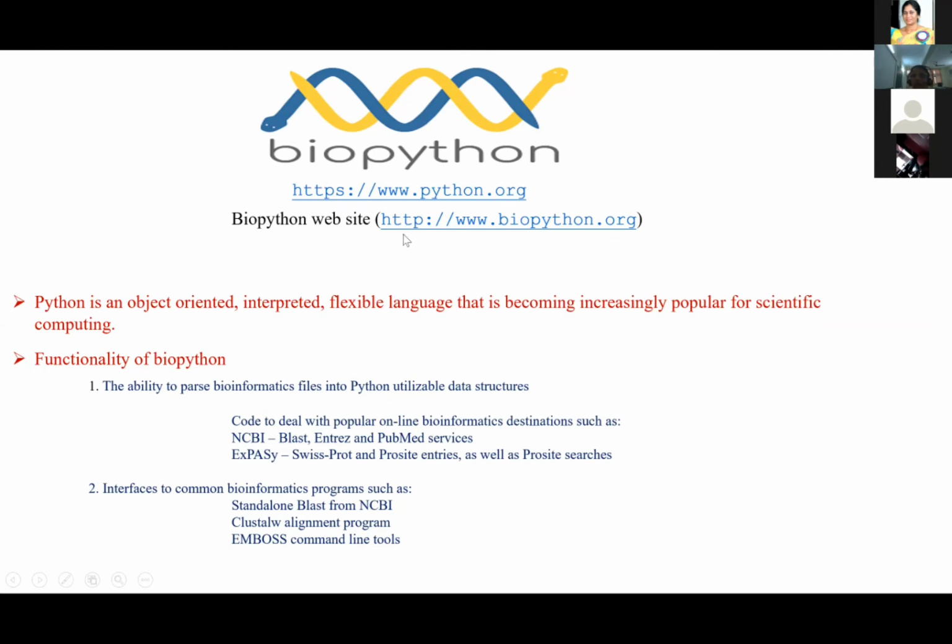And this is the link for this, biopython.org. That is the Biopython website. You can download this Biopython. It also has the cookbook and the tutorial on how you can go about using Biopython.